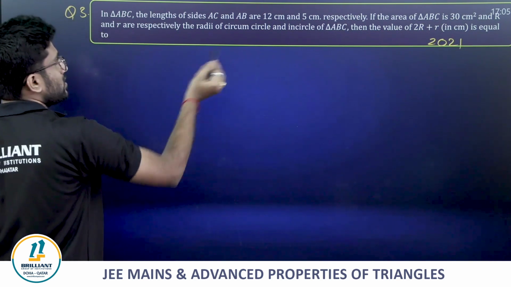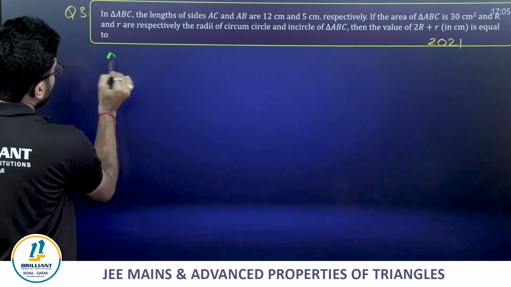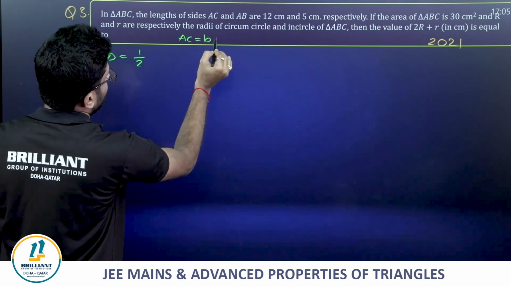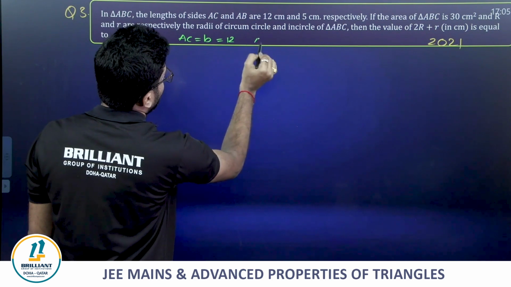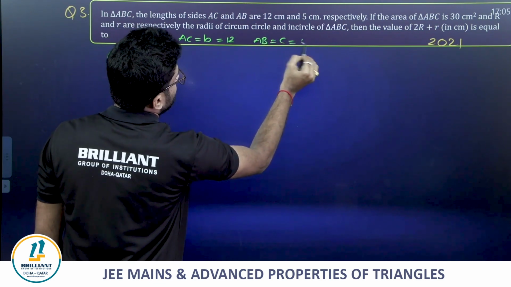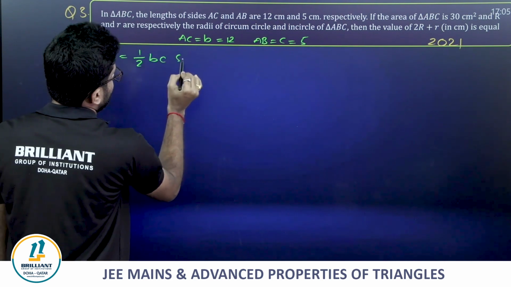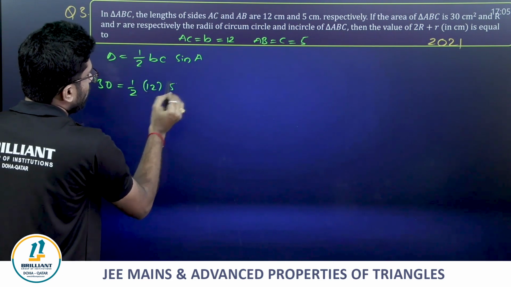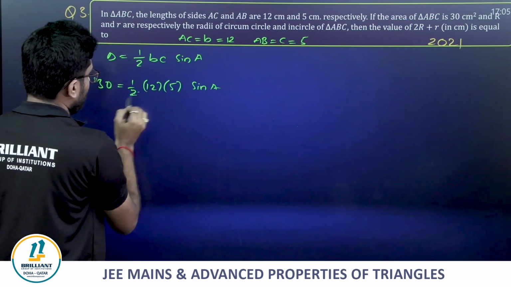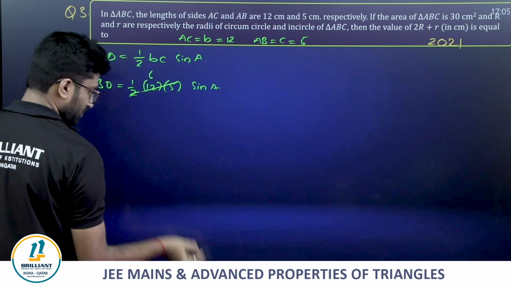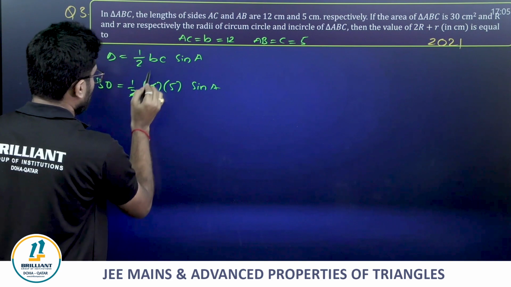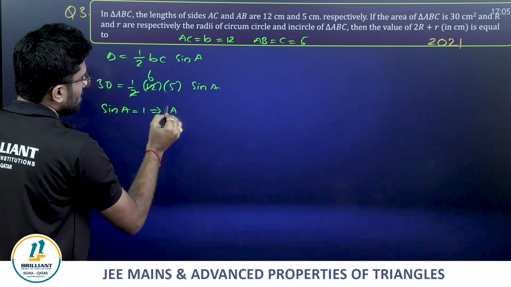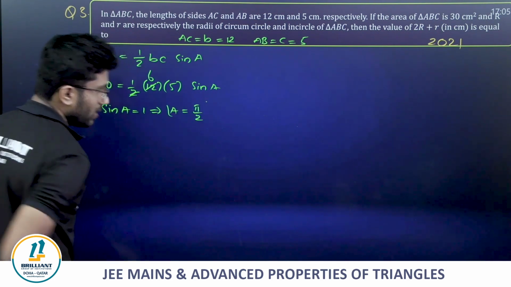If the area, friends, already we know what is area. Delta is equal to half times AC. What is AC? AC is nothing but small b, which is equal to 12, and AB is nothing but c, which is equal to 5. Half bc times sin A. 30 is equal to half into 12 into 5 into sin A. 2 1s are 2, 6 5s are 30. So sin A is equal to 1, which implies angle A is equal to pi by 2 radian.